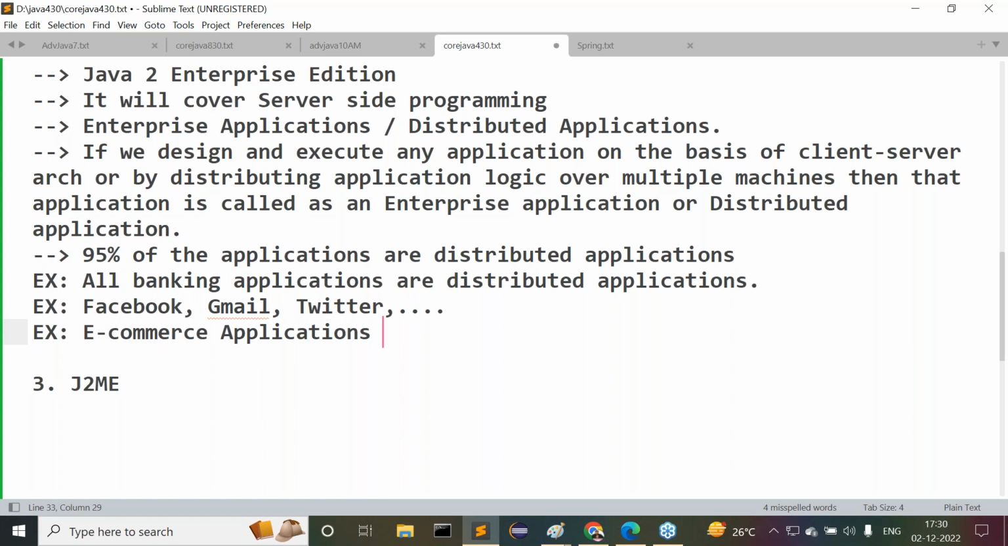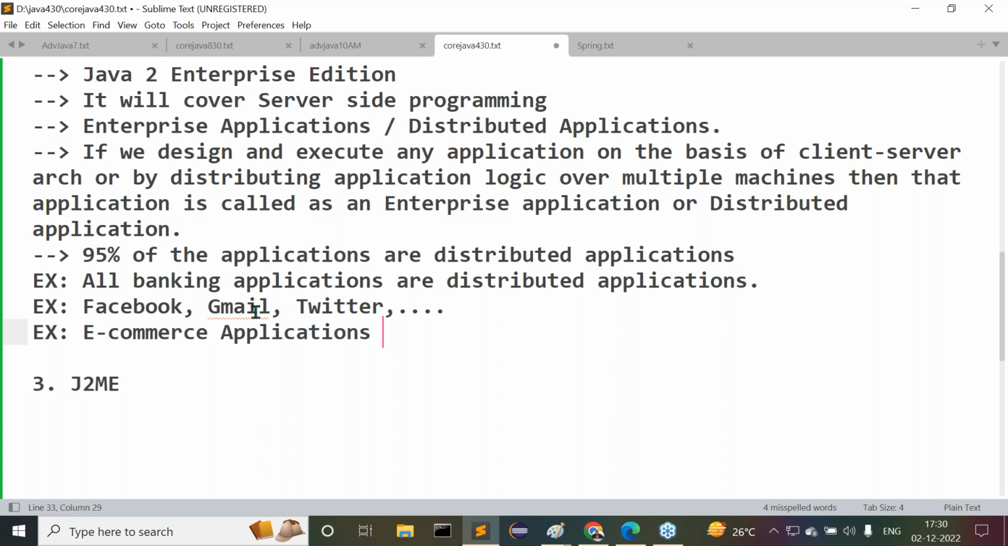Whenever we click on some item there, a request will be submitted to the server side application. The server side application performs its required operation. So is it not a client server application? Is it not a distributed application? Definitely, this is a distributed application or client server application.